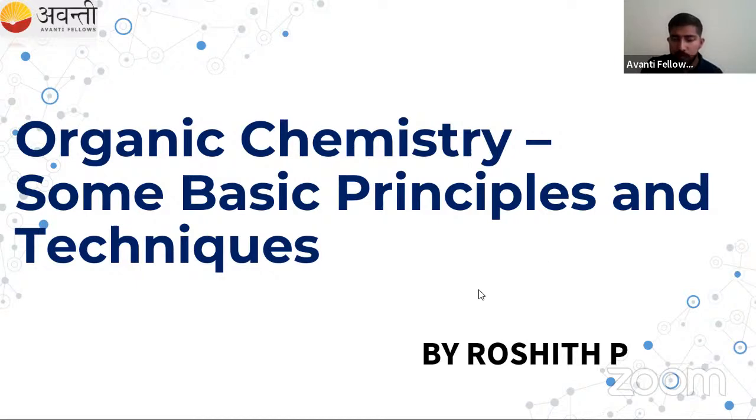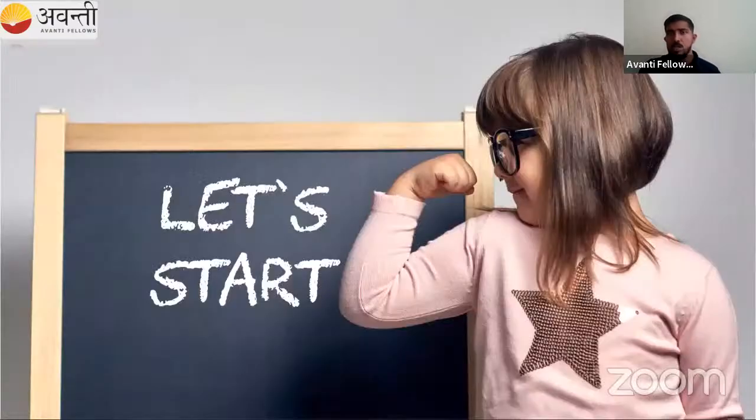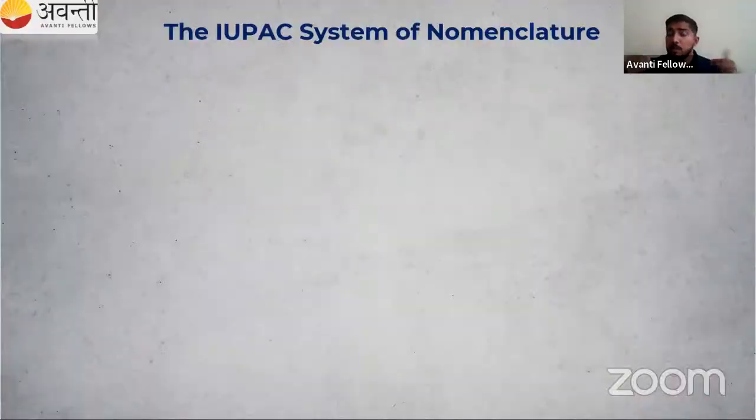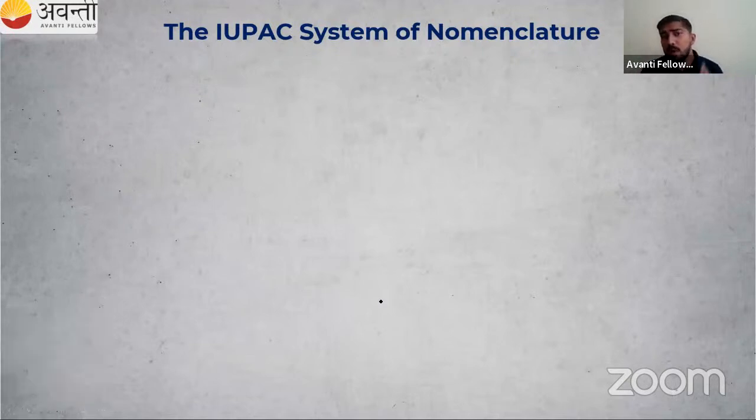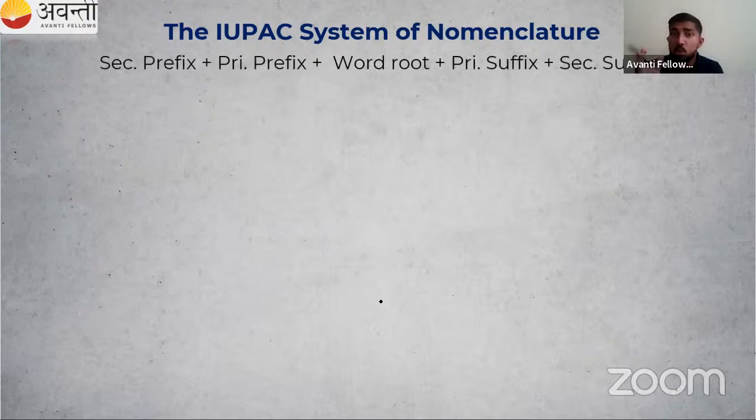So we are studying about organic chemistry. Before starting today's topic, we have to recall what we have studied in the last class. Do you remember? We are studying about IUPAC nomenclature. We have to name an organic compound, and there are certain rules to name an organic compound. So what are the rules?